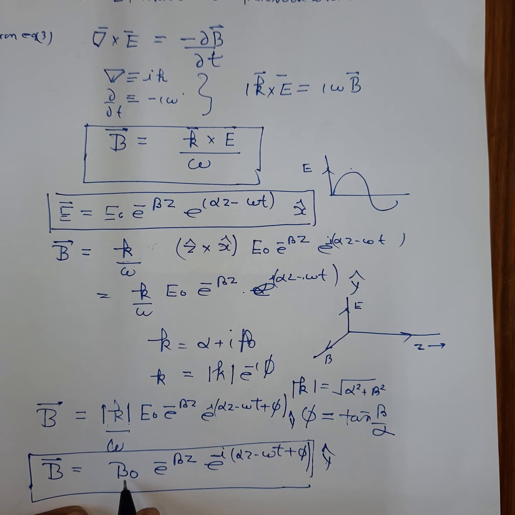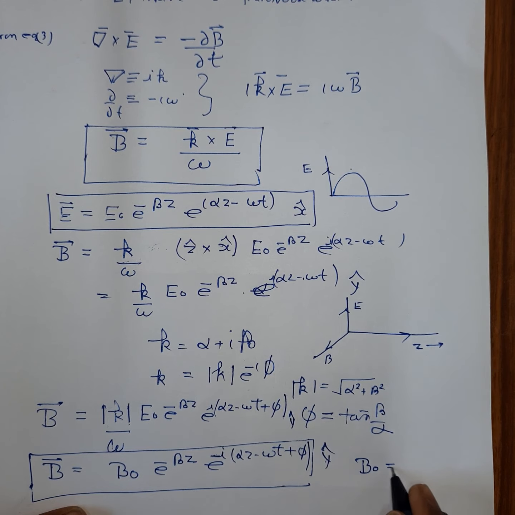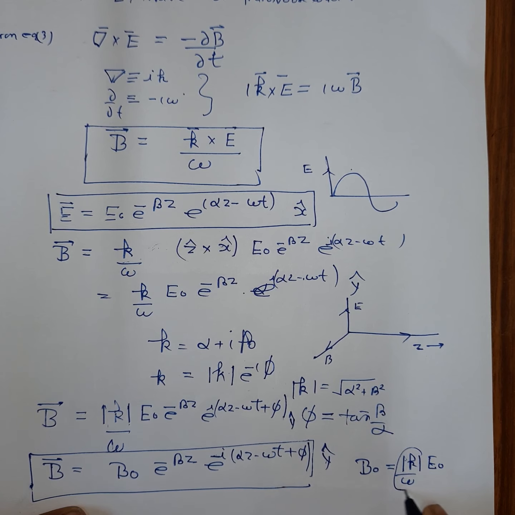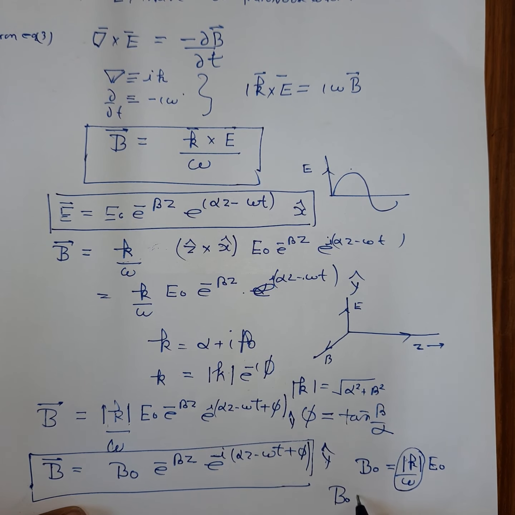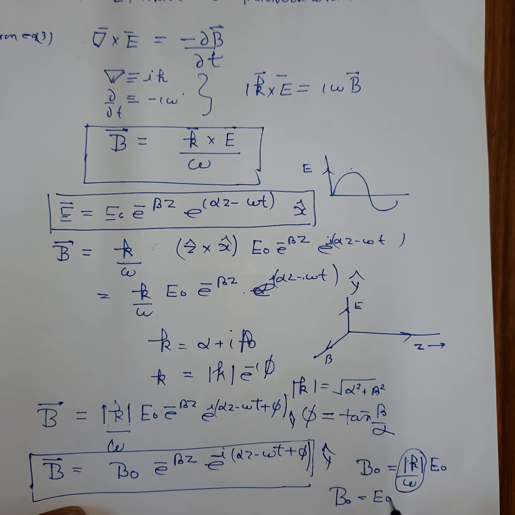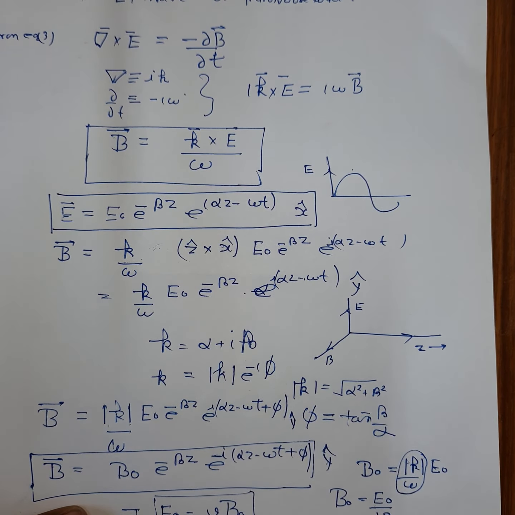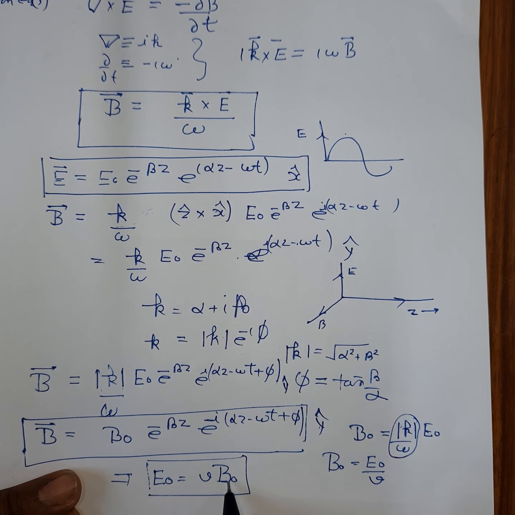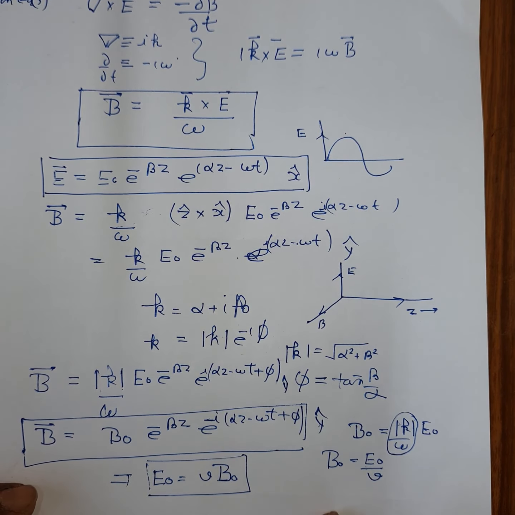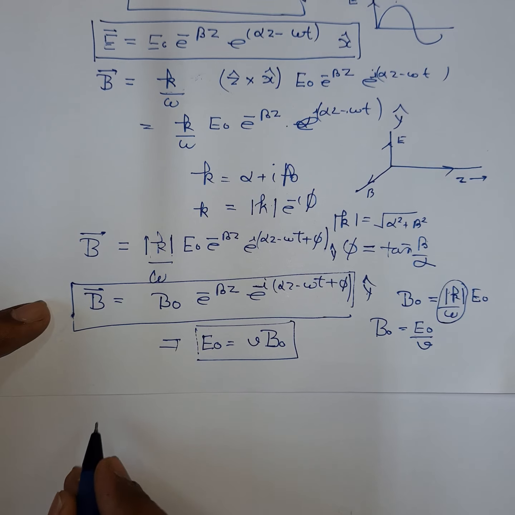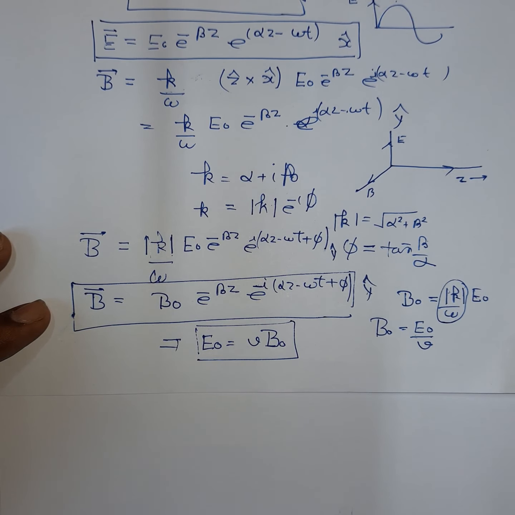Here I have written B0, the magnetic field amplitude, and it is mod of k E0 by omega, which is nothing but the velocity of the wave inside the conductor. So B0 is equal to E0 by v. So you can say that the electric field amplitude is v times the magnetic field amplitude. Let's discuss the pictorial representation of the electromagnetic wave inside the conductor.